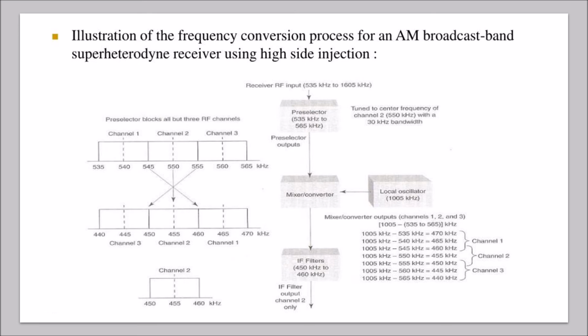Then, the adjustments for the center frequency of the preselector and the local oscillator frequency are gang tuned. That means the two adjustments are tied together so that a single adjustment will change the center frequency of the preselector and at the same time change the local oscillator.